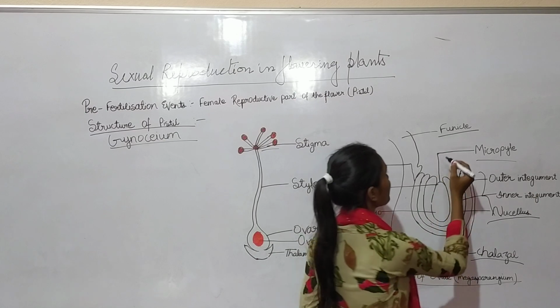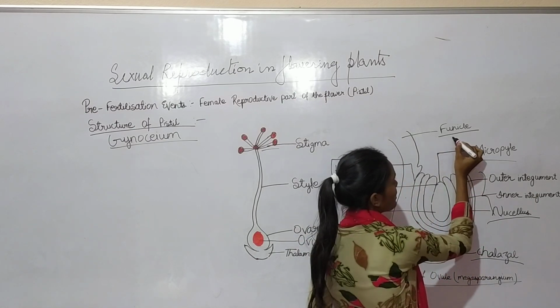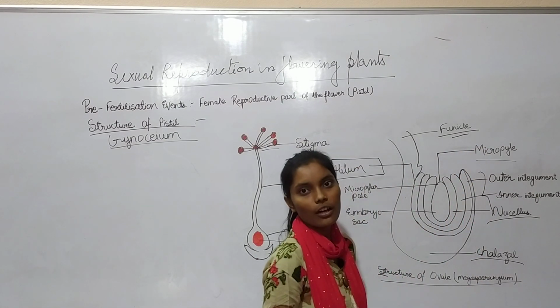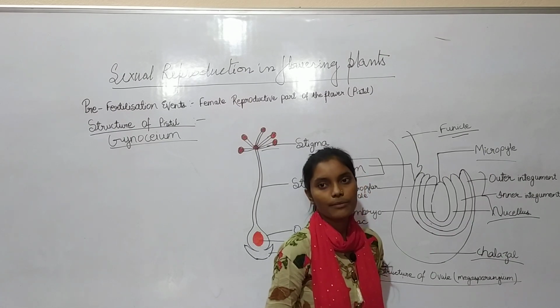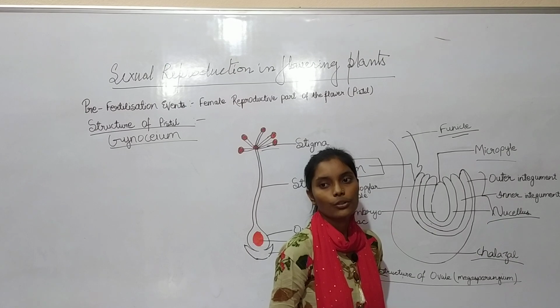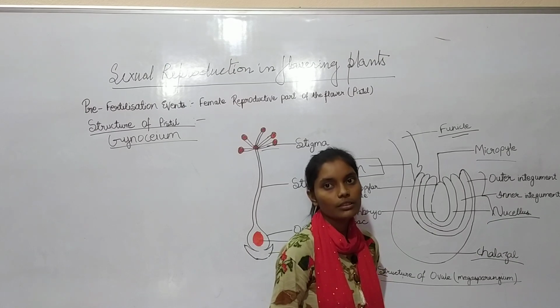We have studied the parts of the ovule, that is the funicle. The funicle is a stalk-like structure which represents the point of attachment of the body of the ovule to the placenta of the ovary.